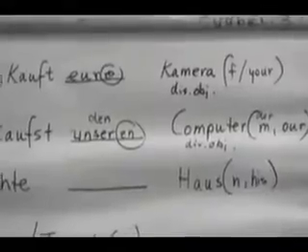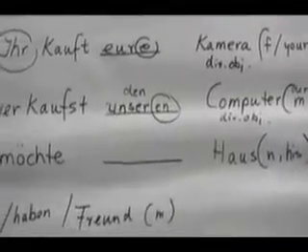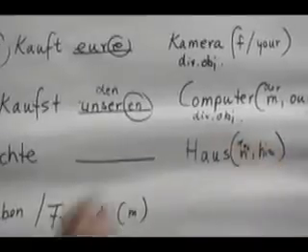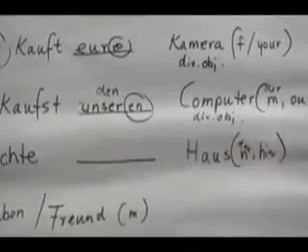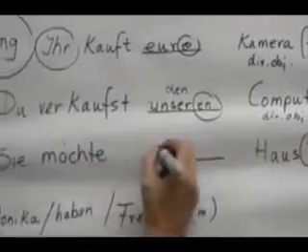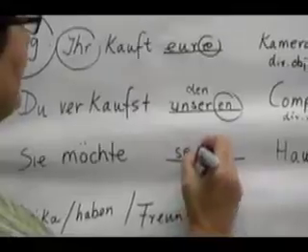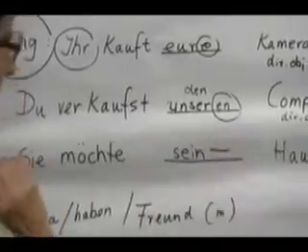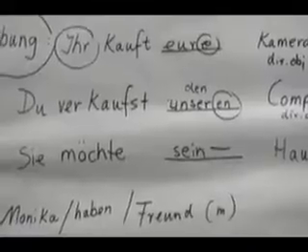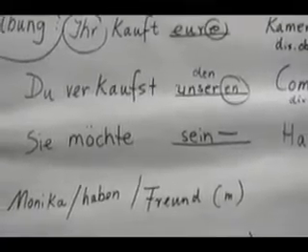Sie möchte Haus. Haus is a neuter noun, it's a das word. And I'd like you to use the possessive adjective his. How would you say that? Alright, we know the possessive adjective is sein, right? It's a neuter noun, it does not get an ending because it's an ein word. Alright, that was fairly easy.